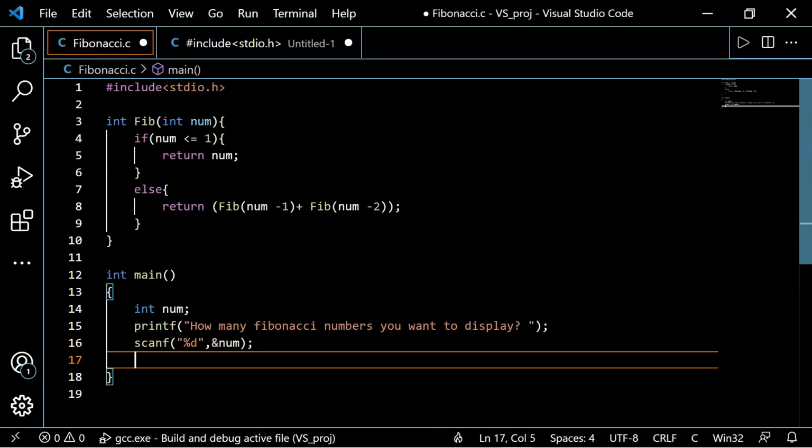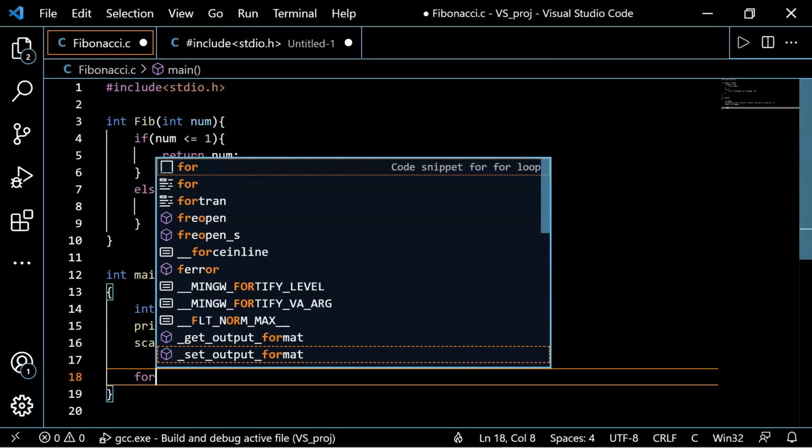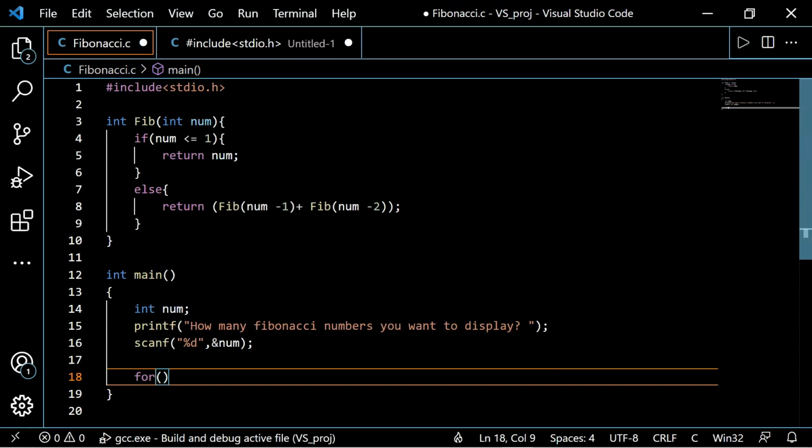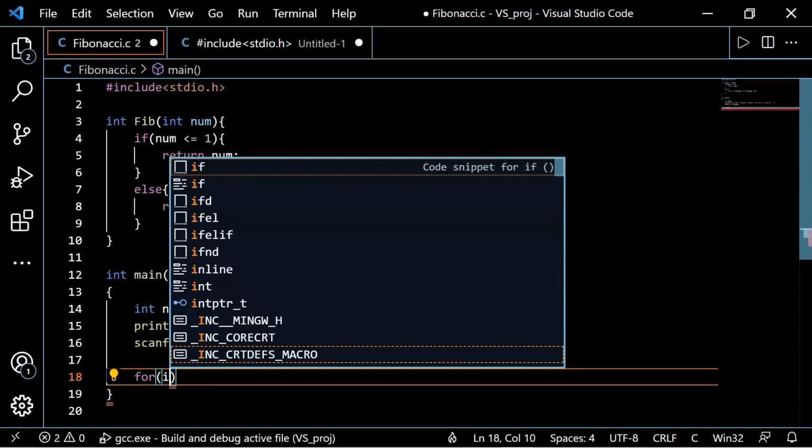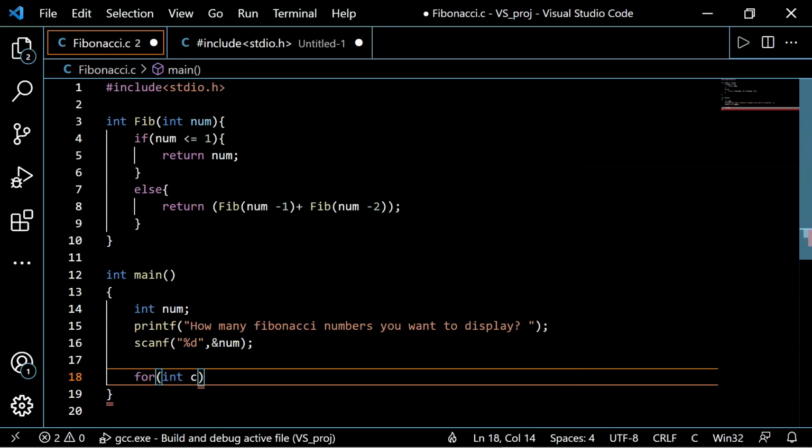Now we will proceed with the most important part of our program, that is invoking the utility function called fib. So for that, we'll create a for loop, and inside this for loop, we'll create variable c as an iterator element.